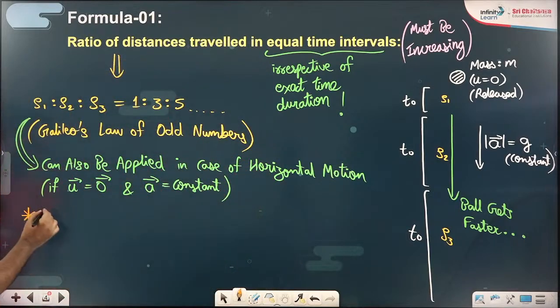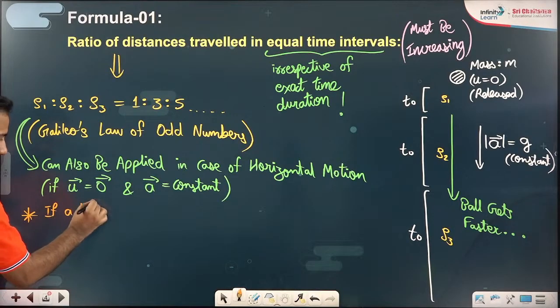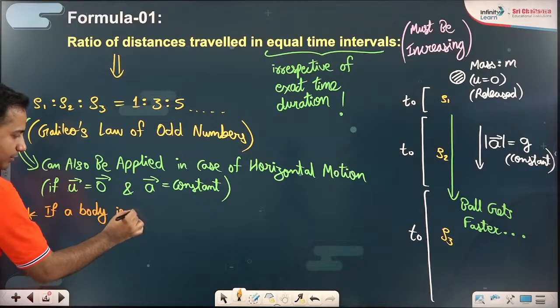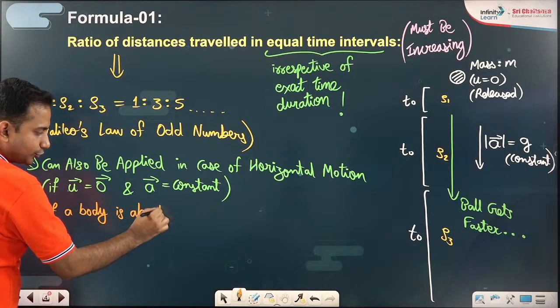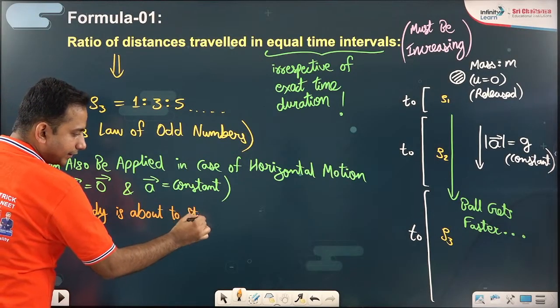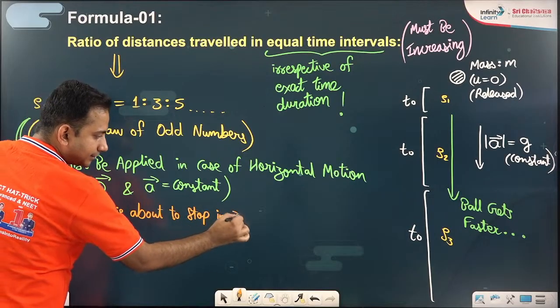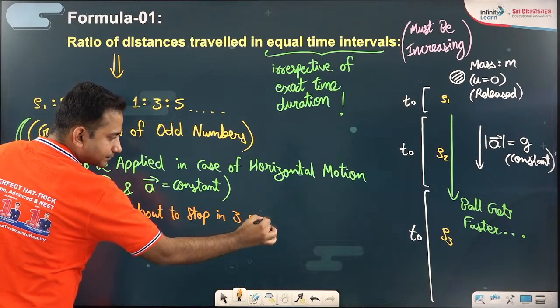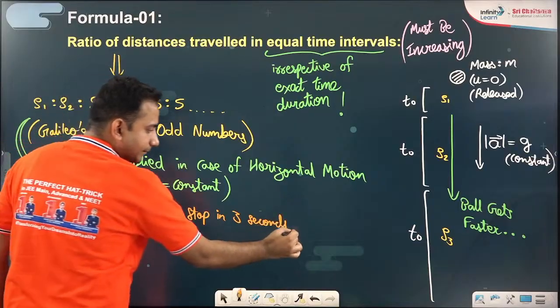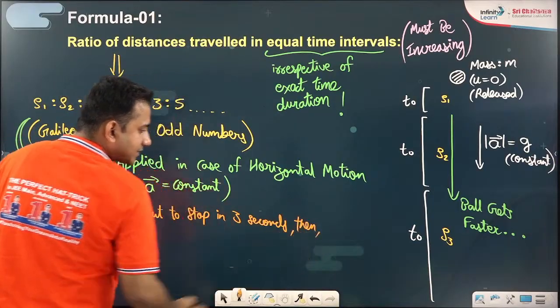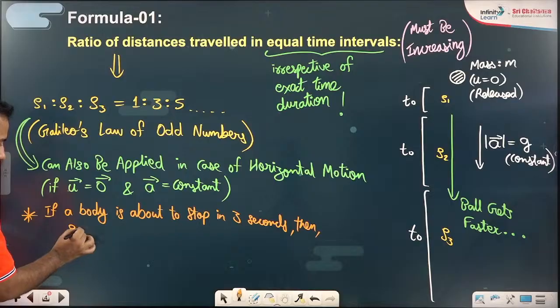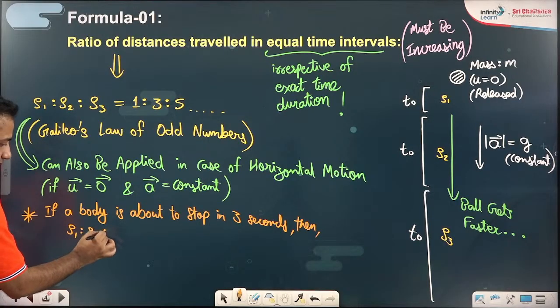Suppose a body is about to stop in 3 seconds, and someone asks you the displacement ratio S1 ratio S2 ratio S3.